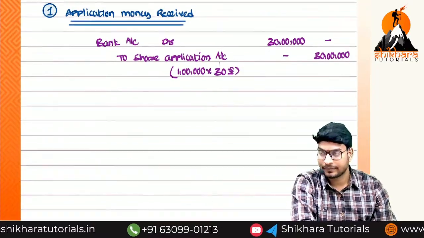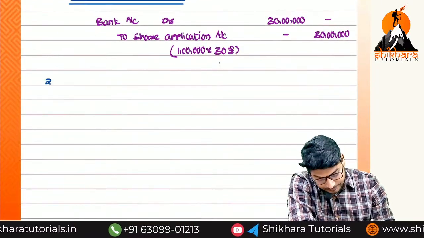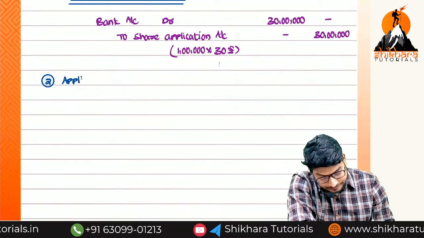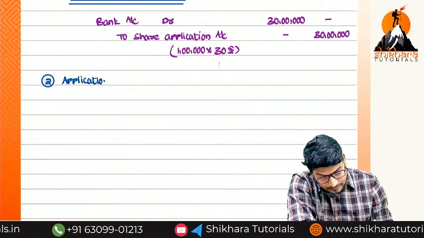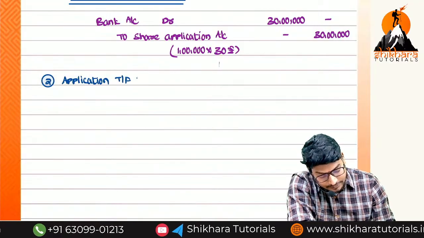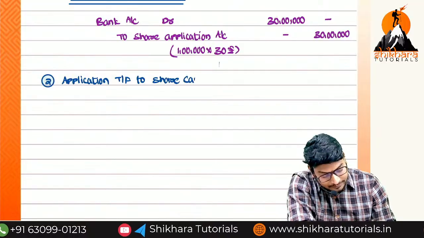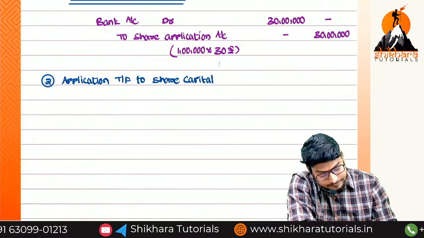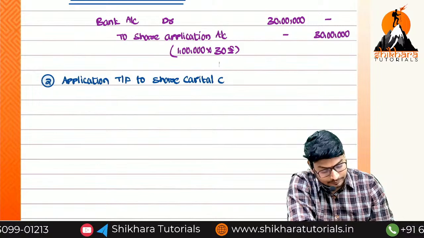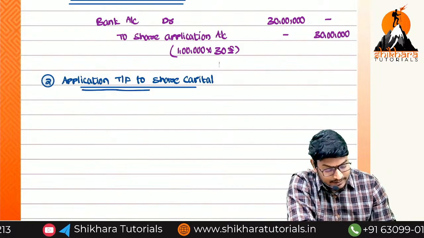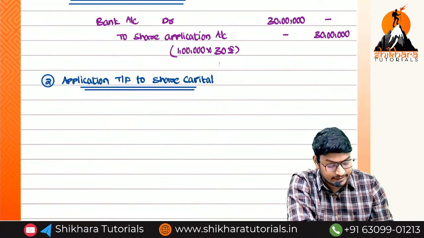Completed the first one. What is the second one? Application money transferred to share capital. What is the entry? Share application account debited to share capital account.